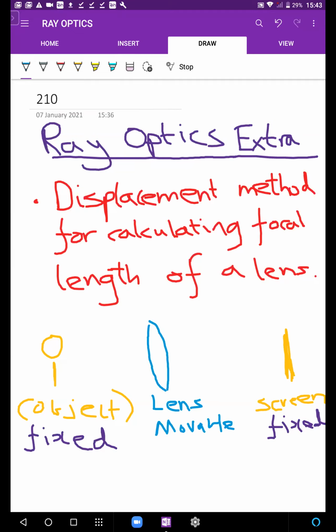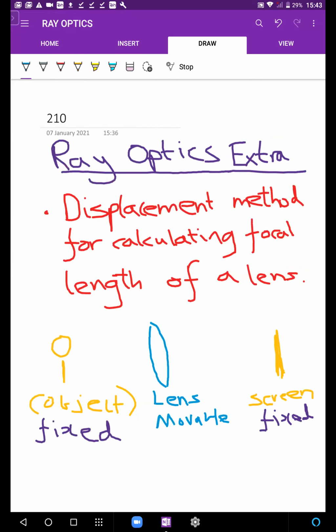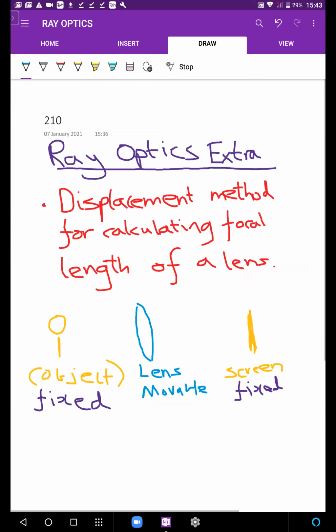Now what's going to happen is you're going to change the position of the lens.